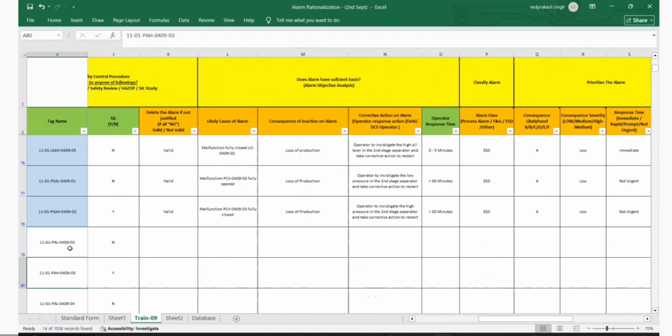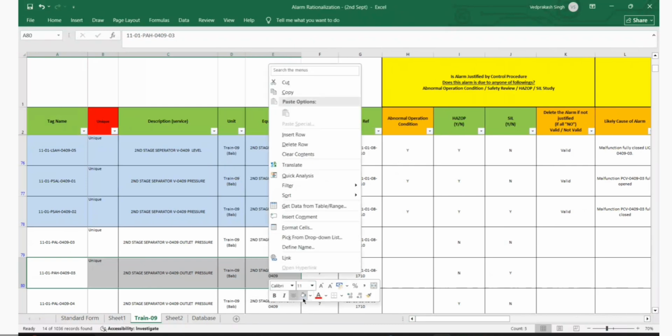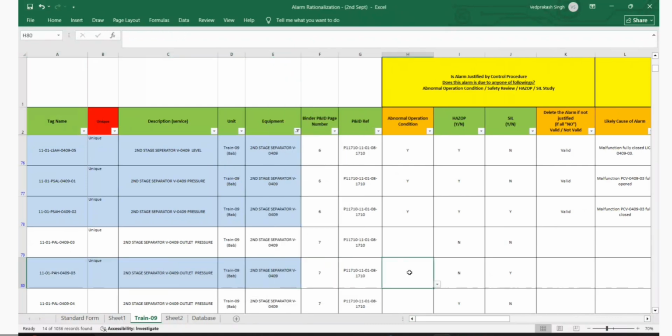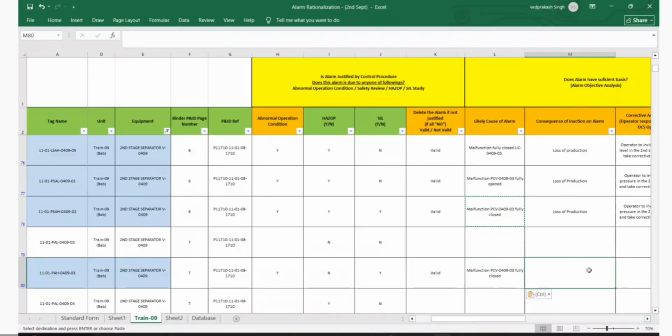This we have seen. Now we go for the P. We can consider this one trip now. This is valid. This is PAH. So why will PAH happen? Full open, fully close, full open, fully close, fully close, and leading to trip.